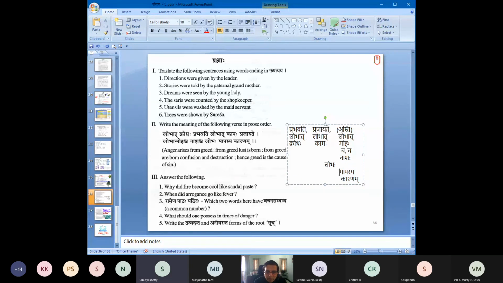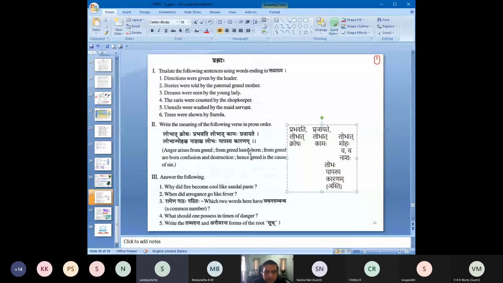Lobha papasya karanam. I'll make it like this. And so I will remove the asti from that. Okay. That's the prakriya. So I'll remove the asti from that and go like this.